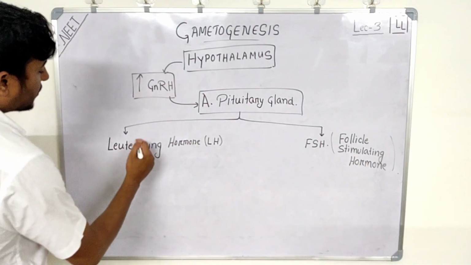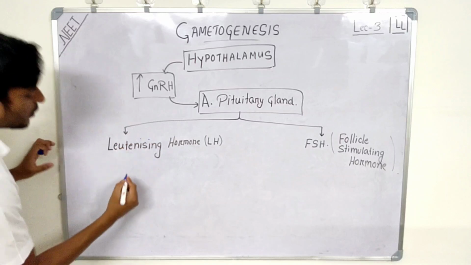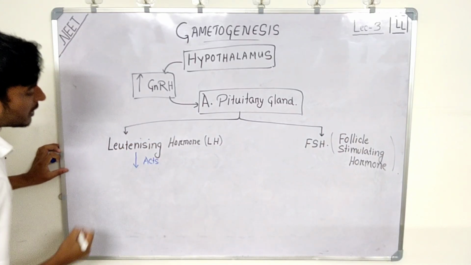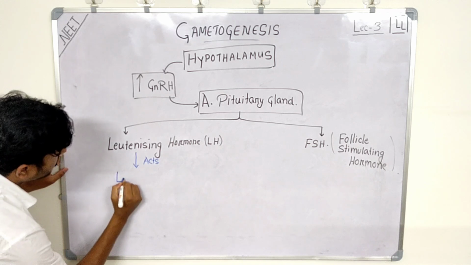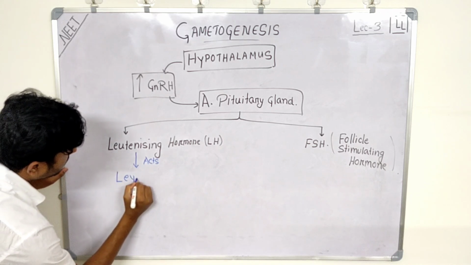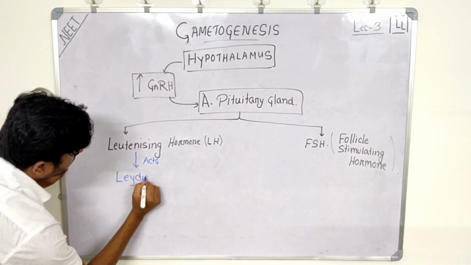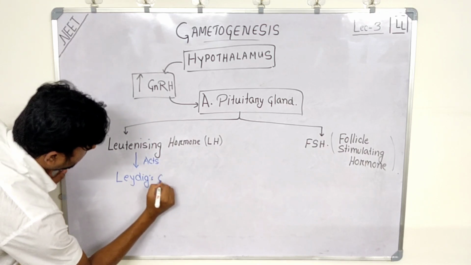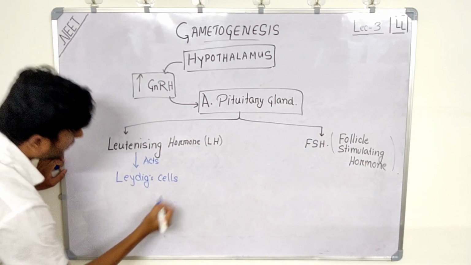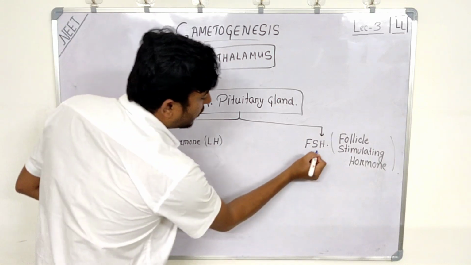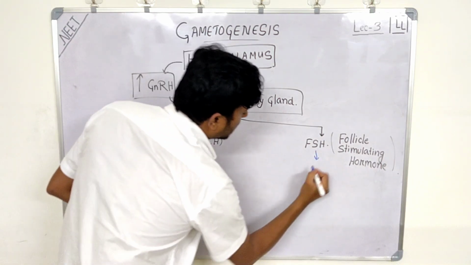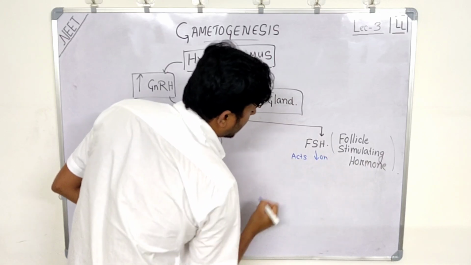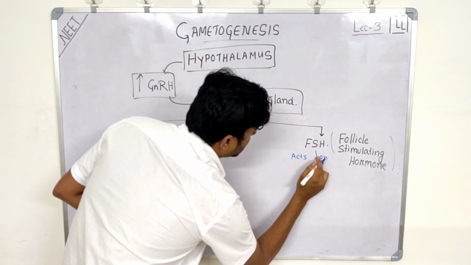Now this luteinizing hormone acts on the Leydig cells, and this follicle stimulating hormone acts on the Sertoli cells.